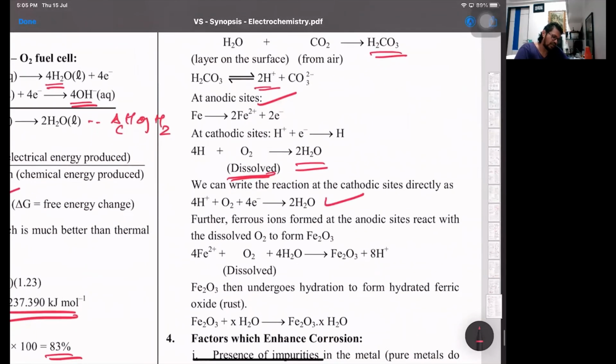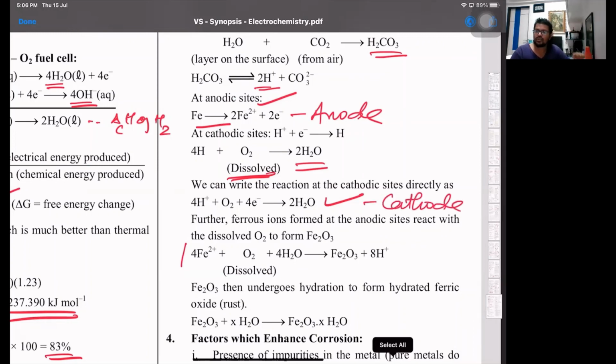So that's the cathodic half. So the net reaction is, that's the part there. Fe is oxidized to ferrous, that's at the anode. H+ ions undergo reduction over there with the dissolved oxygen to give you water, that's the cathode. And these ferrous ions, which are formed at the anode, further combine with dissolved oxygen to give you Fe2O3,